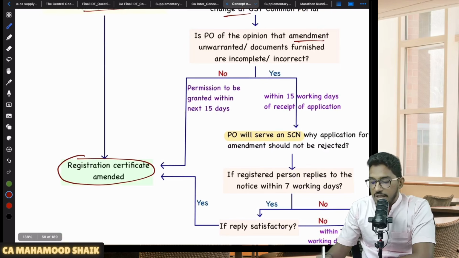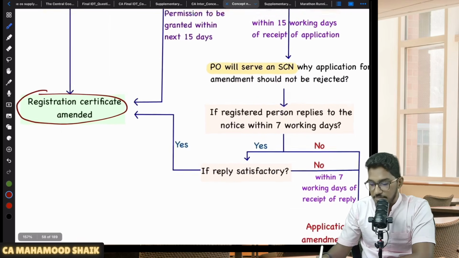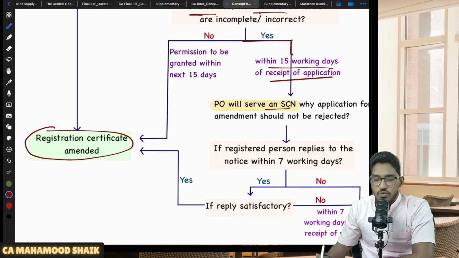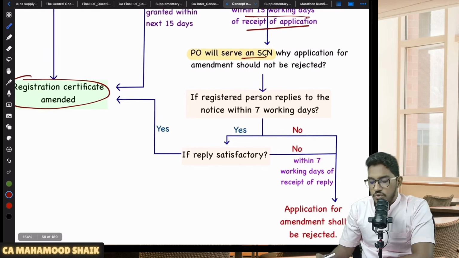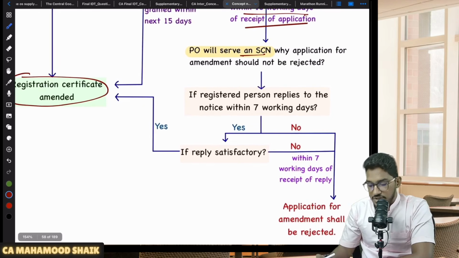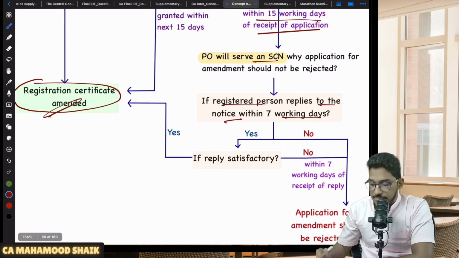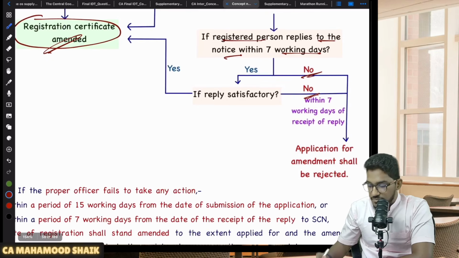If the PO is of the opinion that the amendment is unwarranted or documents are incomplete or incorrect, within 15 working days of receipt of application, he will give you a show cause notice. Boss, you have submitted details of amendment, but it is not looking appropriate. So he will first give you a show cause notice as to why your amendment application should not be rejected. If the registered person replies to the notice within 7 working days, and if the reply is satisfactory, then he will amend the certificate. If he is not giving a reply, or he gives a reply but it is not satisfactory, then the application for amendment will be rejected.